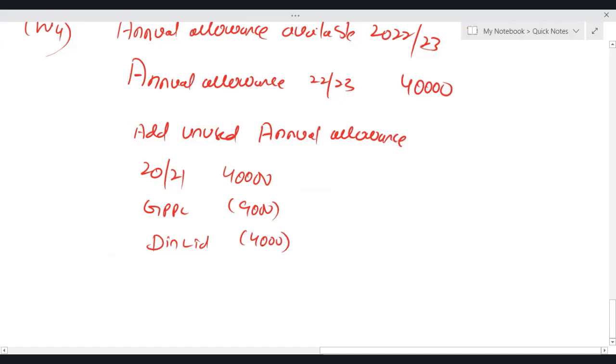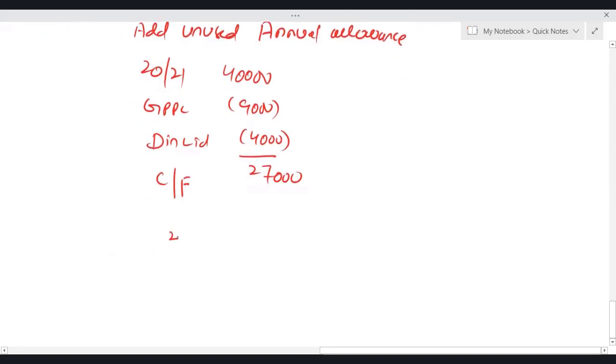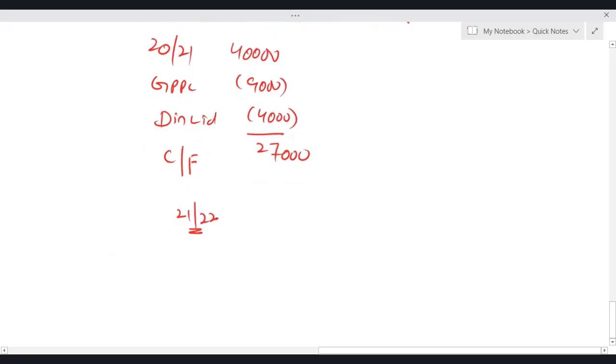So 40 minus 9 minus 4, I'm getting 27. That is carried forward. Okay. In 21-22, what happened in 21-22? Annual allowance is 40. This carried forward is brought forward for this 21-22, which is 27,000.